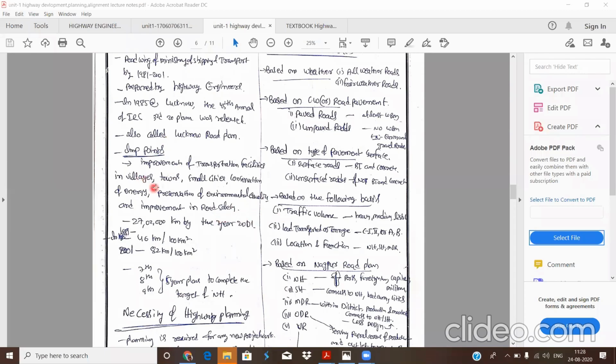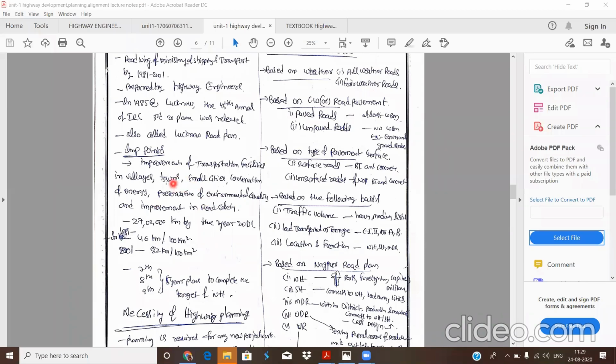In the previous road development plans, roads were laid mainly with importance to national highways and state highways, and no importance was given to villages, towns, small cities, conservation of energy, or environmental quality. They were just constructed and laid throughout the country, about national highways and state highways only.